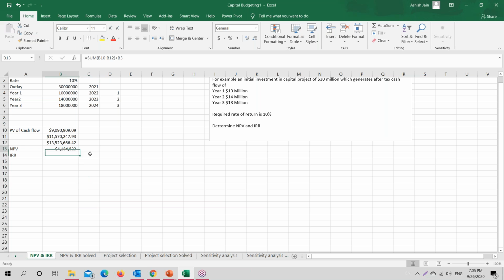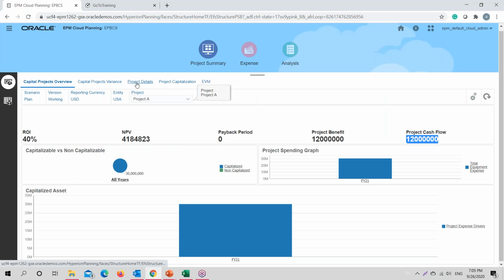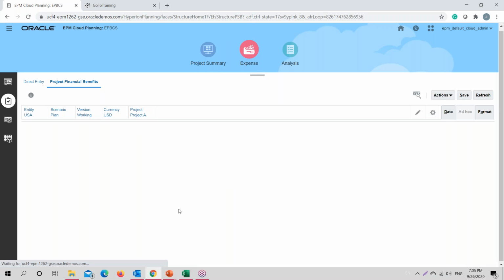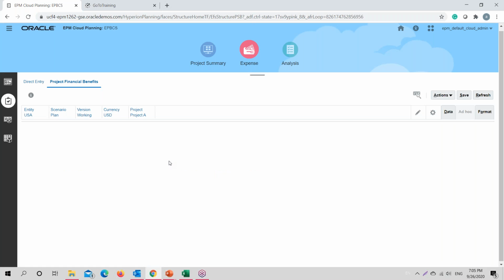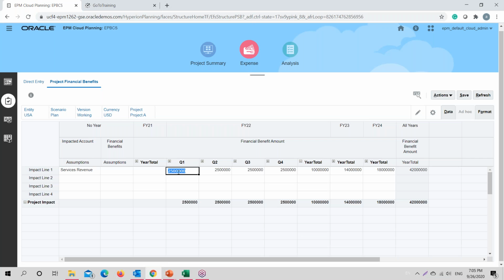Now, we had to do a lot of calculations, but since we have very limited data, it was easy for us to do the calculation on Excel. But say we have a condition wherein multiple cash inflows are required. Since we just provided a direct cash flow input of 10 million here, it could be a different way wherein we could have provided cash inflows on a quarterly basis.